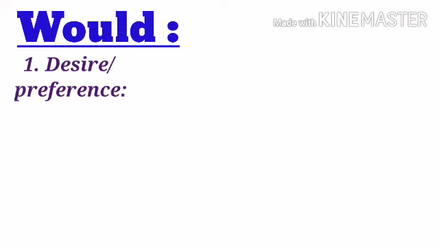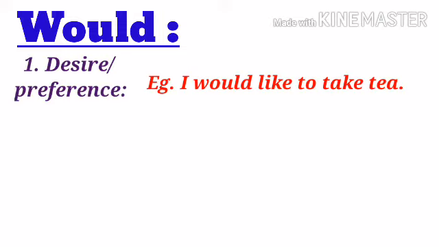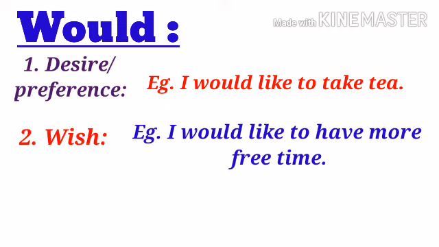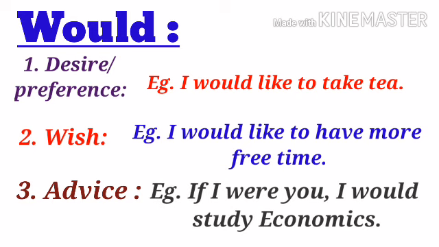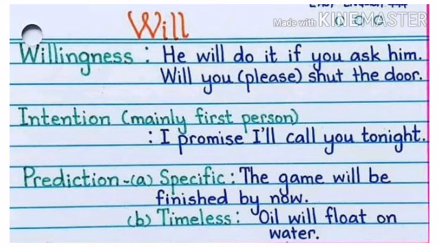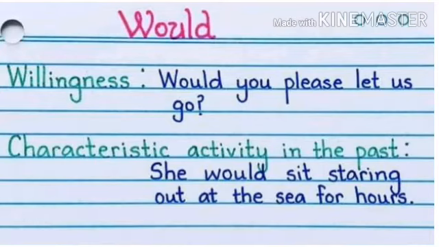Uses of would. Would is the past form of will and it indicates willingness in the past as a desire or preference. For example, I would like to take tea. And as a wish, example, I would like to have more free time. And as advice, example, if I were you, I would study economics. Students, there are many uses of will and would and you can see more on your screen.